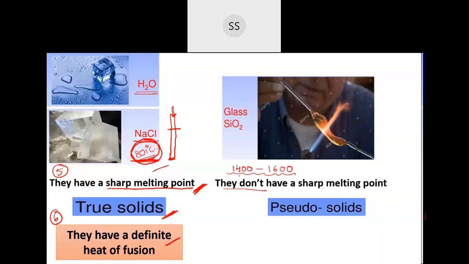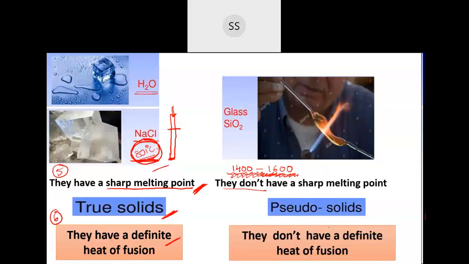Whereas here, I told you these amorphous ones have a range of temperature. So you don't know how much heat they will be taking. In this particular temperature range, they will be in the liquid state. So there is no exact temperature at which they get converted into a liquid state. So these amorphous solids don't have a definite heat of fusion. You don't understand exactly how much heat is required by them to get converted from a solid to a liquid state. So these don't have a definite heat of fusion. So that is our next point.